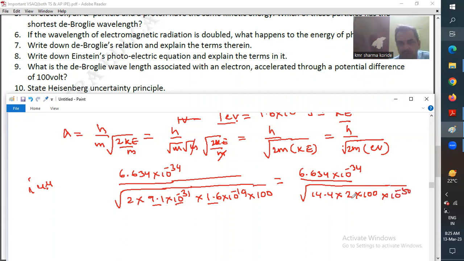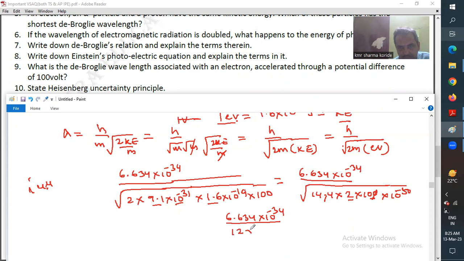So this is root of 144 into 20, into 10 to the power of minus 50. Therefore 6.634 into 10 to the power of minus 34 in the numerator. In the denominator, you can split the root when the quantities are in multiplication.